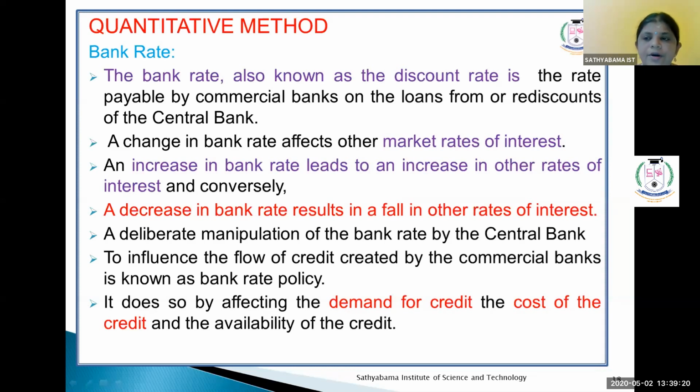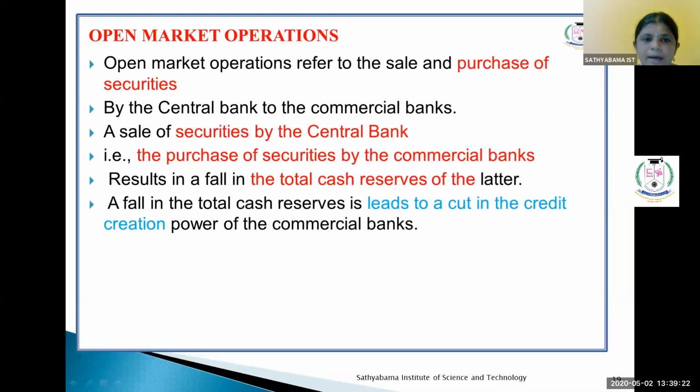Then open market operation. This is also one of the credit controlling methods of the RBI. Open market operation refers to the sale and purchase of securities by the central bank. The central bank carries out this operation with the commercial banks. A sale of securities by the central bank, that is, the purchase of securities by the commercial banks, results in a fall in total cash resources. A fall in total cash resources leads to a cut in the credit creation power of commercial banks.